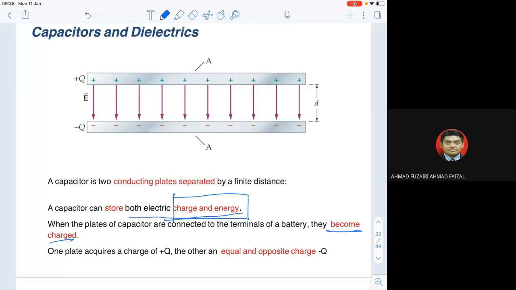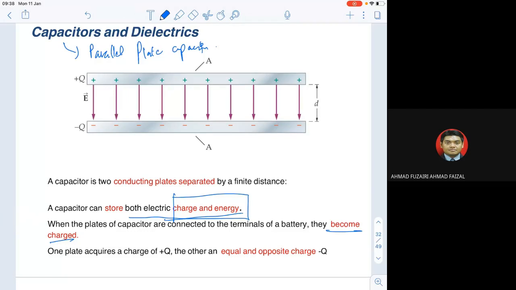Okay, we also learned about the capacitors and the dielectrics. This one I want to highlight today about the capacitors. Remember, the capacitor that we learn at your level is the parallel plate capacitor. Why do we use a parallel plate capacitor? Because there are a lot of capacitors in this world, but we are concentrating on the parallel plate capacitor.